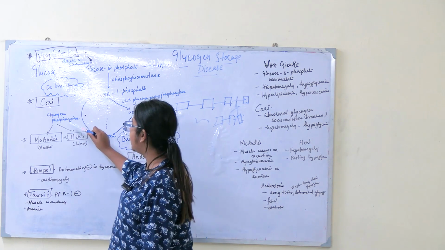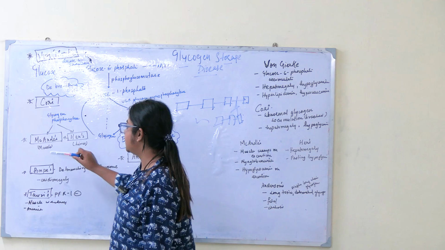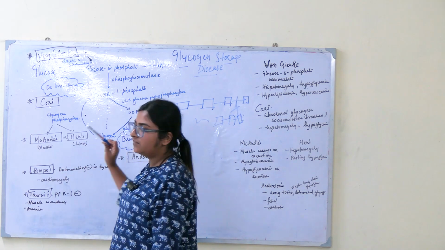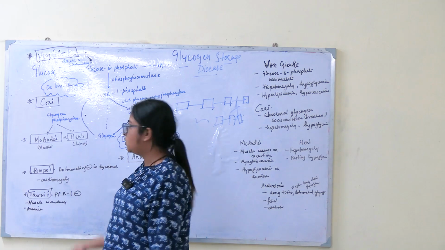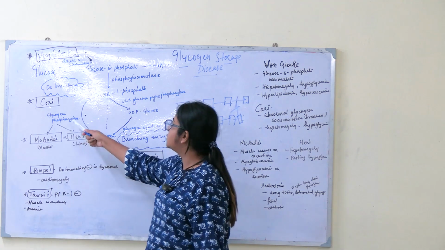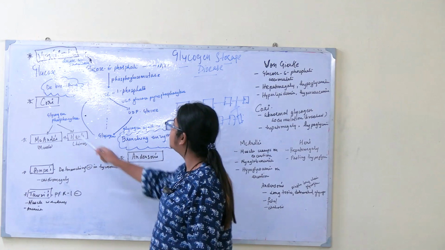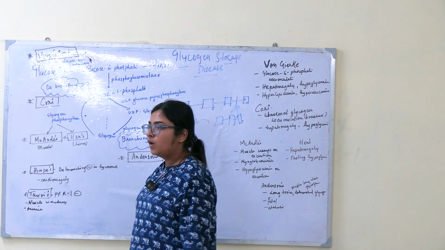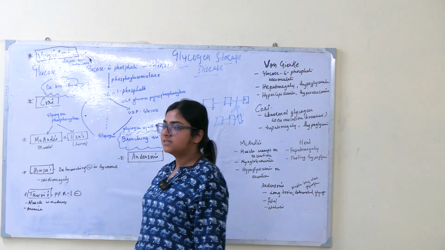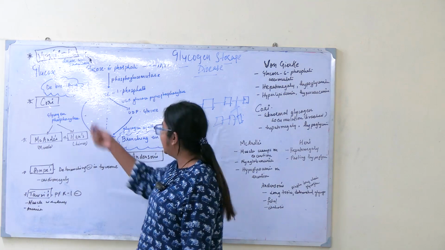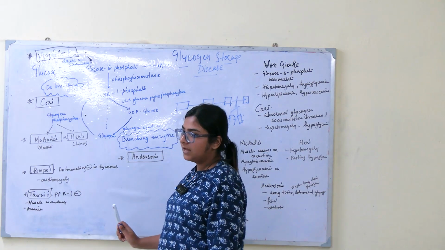Third is we'll see this enzyme, glycogen phosphorylase. Now glycogen phosphorylase, McArdle's and Hers. In muscles if it's deficient, then McArdle's disease. In liver if it's deficient, then Hers disease. Okay. Now we will see glycogen phosphorylase. What it was doing, glycogen phosphorylase, it was converting glycogen into glucose 1-phosphate. Okay. So if glycogen phosphorylase is deficient, then glycogen will not get converted into glucose 1-phosphate. Then again glycogen accumulation, abnormal glycogen accumulation.